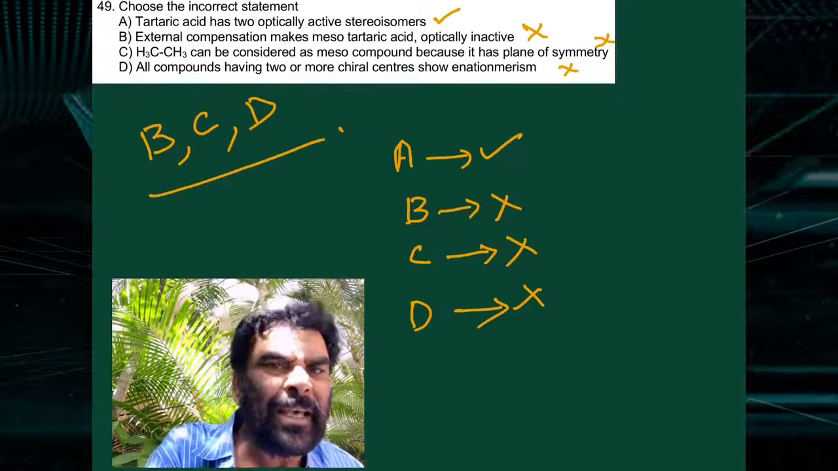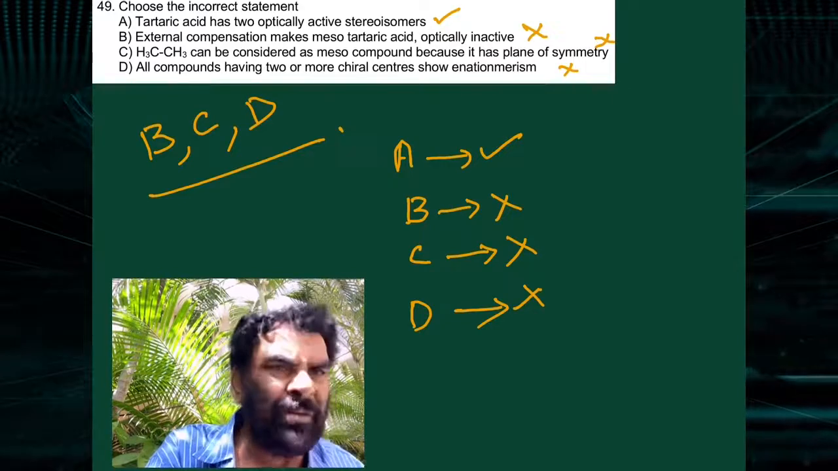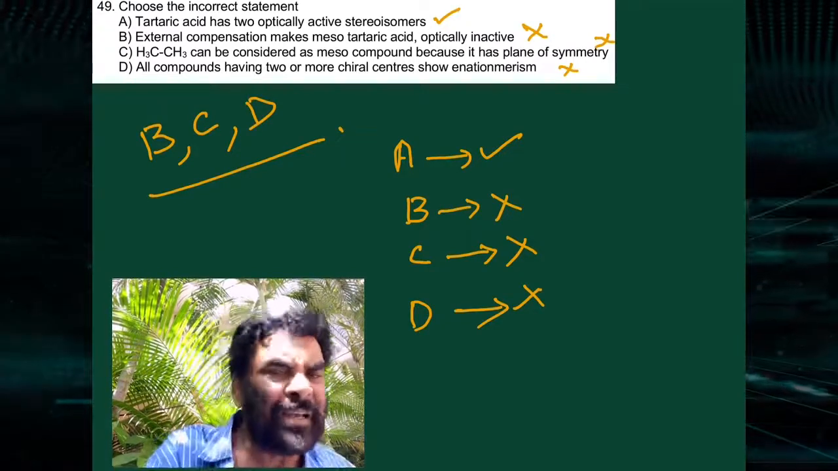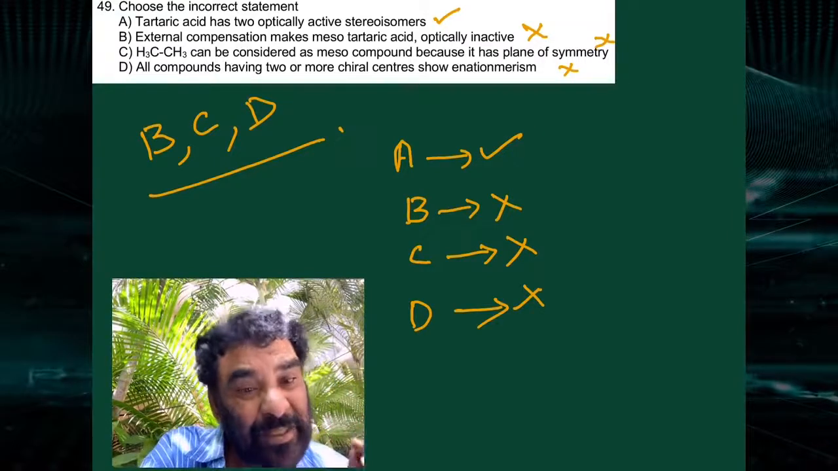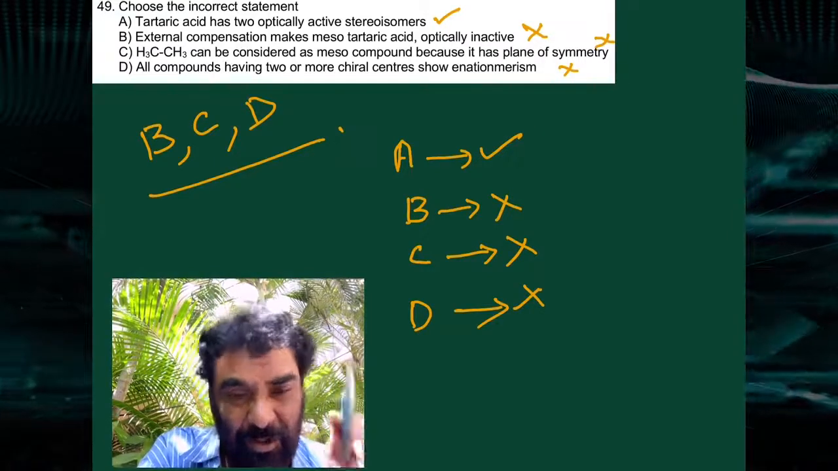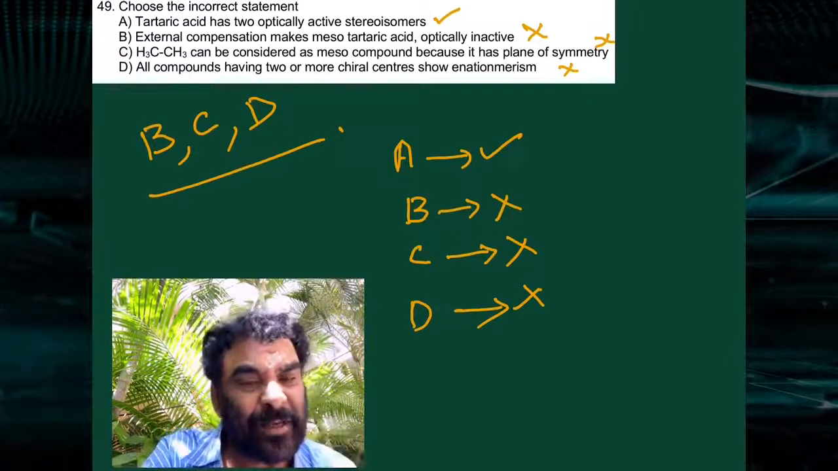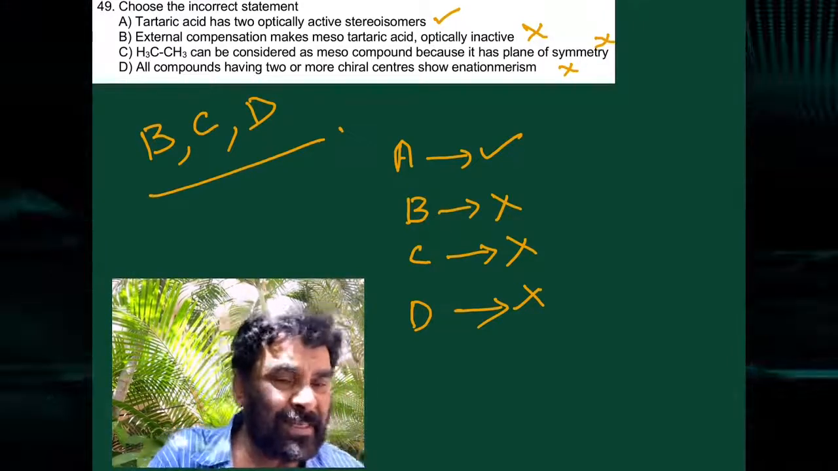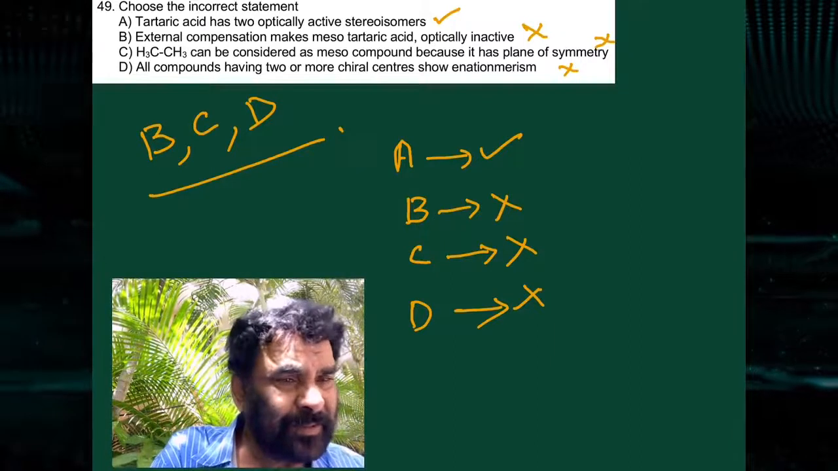C. Ethane can be considered as a meso compound. No. It has a plane of symmetry. Having a plane of symmetry does not make it a meso compound. A meso compound is one which is optically inactive due to a plane of symmetry or center of symmetry containing the chiral centers. It has no chiral centers. Therefore C is a wrong statement.